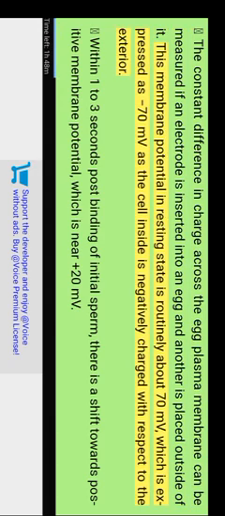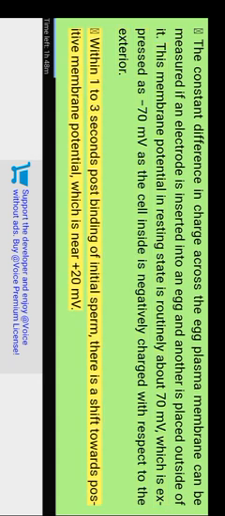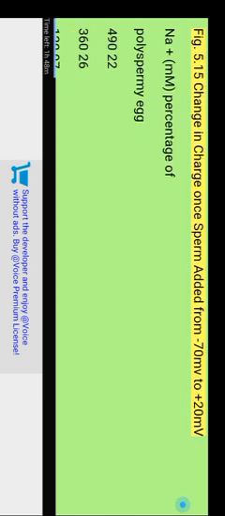This membrane potential in the resting state is routinely about 70 millivolts, which is expressed as -70 millivolts if the cell inside is negatively charged with respect to the exterior. Within 1 to 3 seconds after binding of the initial sperm, there is a shift towards positive membrane potential, which is near plus 20 millivolts. Figure 5.15: change in charge when one sperm is added, from minus 70 millivolts to plus 20 millivolts.